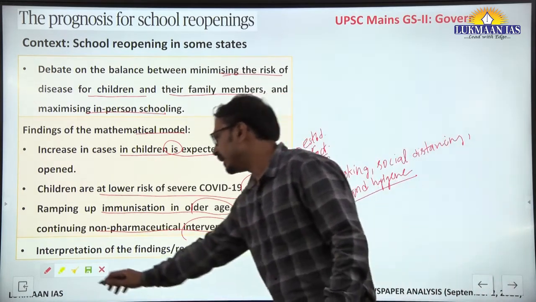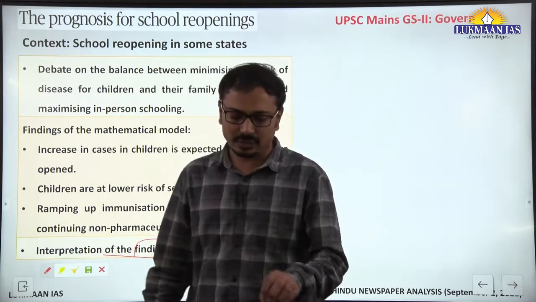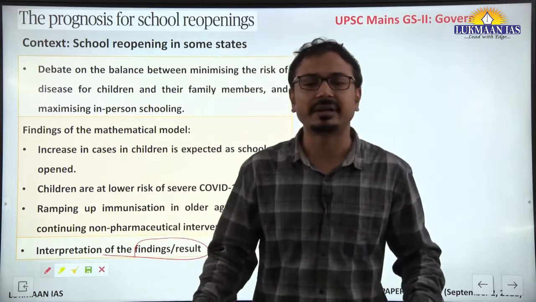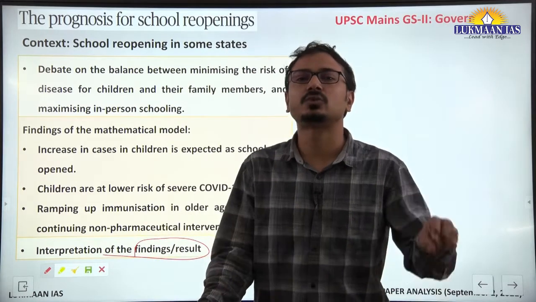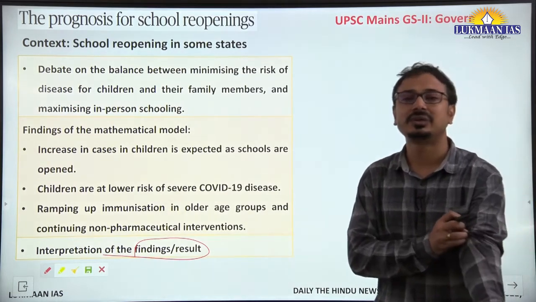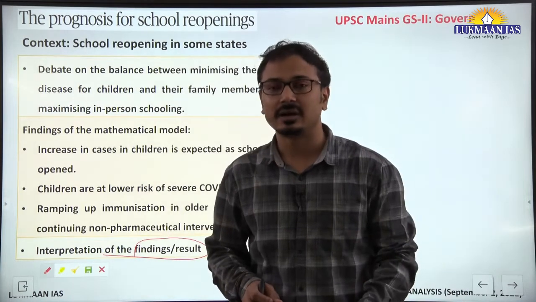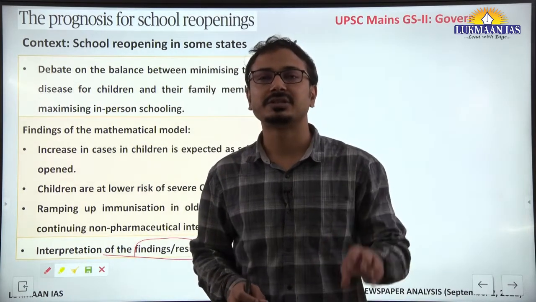So in interpretation of the findings of the mathematical model, we can understand that in-person schooling is more important as compared to online education, and the risk involved can be balanced with appropriate measures taken.